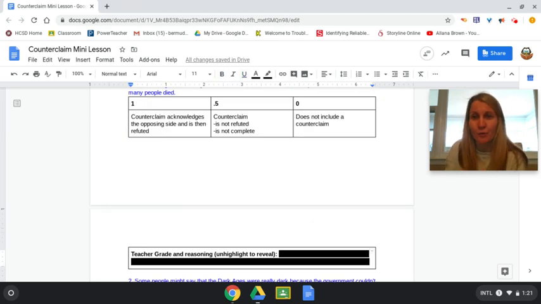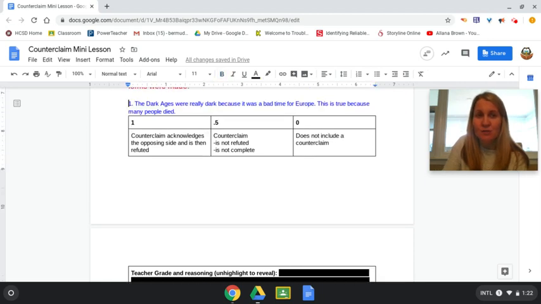The counterclaim is worth 1 point. Very similar to how you've been graded on CEIs all year, it's 1, 0.5, or 0. A 1 is the counterclaim acknowledges the opposing side and is then refuted. A 0.5 is the counterclaim is not refuted and is not complete. And 0, you don't have a counterclaim at all, or there's no evidence of creating a counterclaim. So pause the video now. Go ahead and highlight what you think the appropriate grade is.